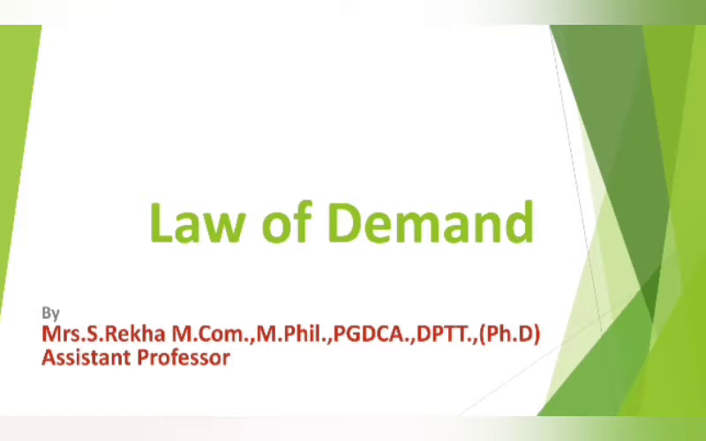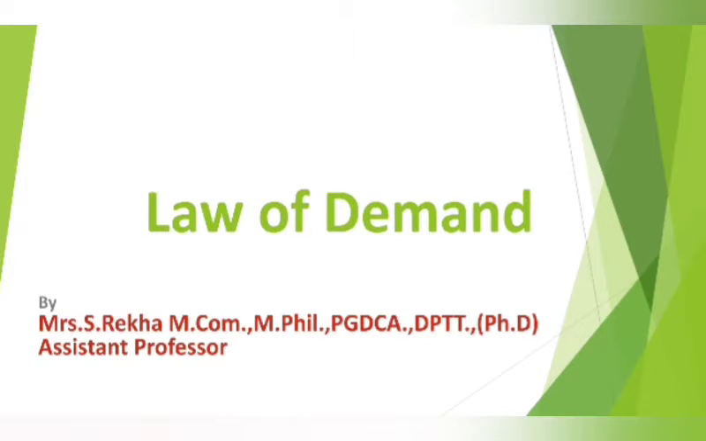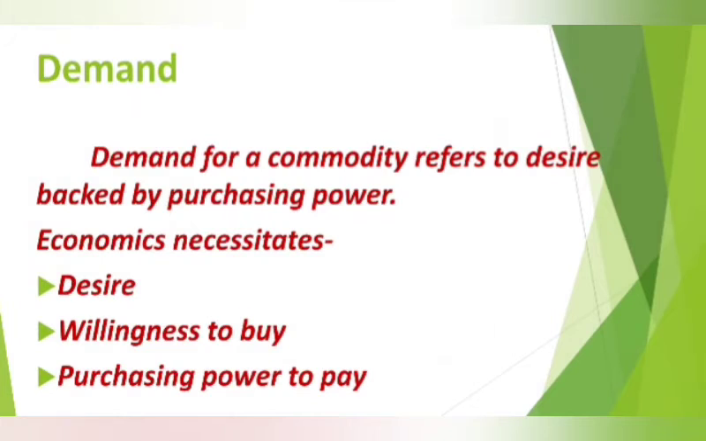Hello everyone. In this section, we are going to talk about demand functions, law of demand, demand schedule, and demand curve. What is demand? Demand for a commodity refers to desire backed by purchasing power. People refer to want or the desire for a thing as a demand. So, economics necessitates three things: desire for a commodity, willingness to buy, and the purchasing power to pay.